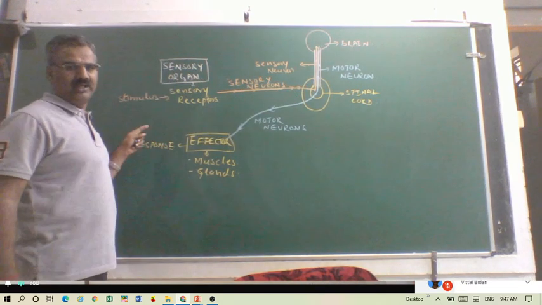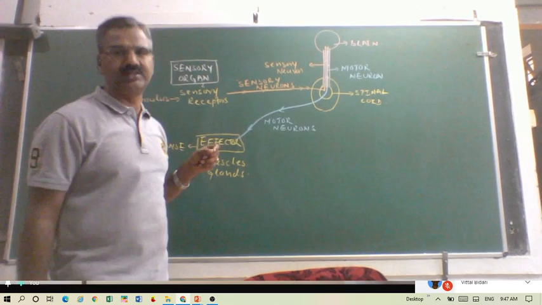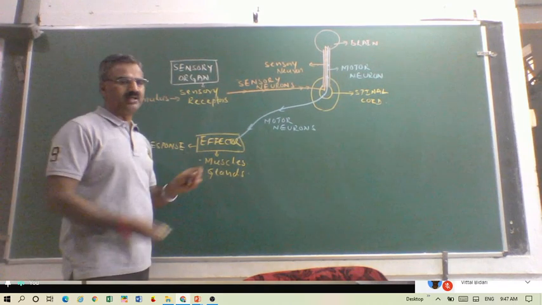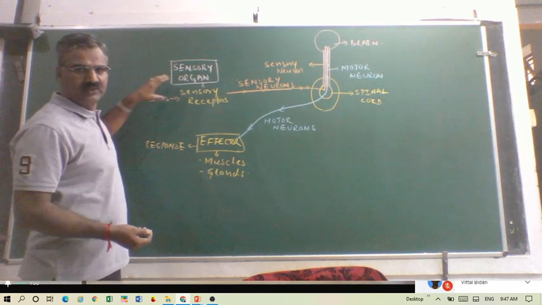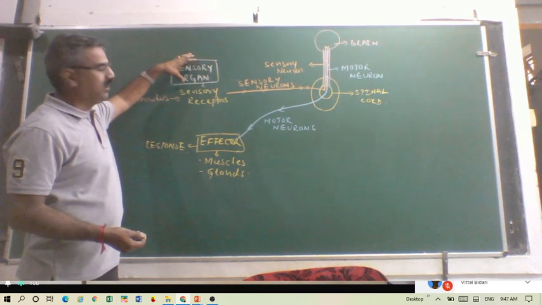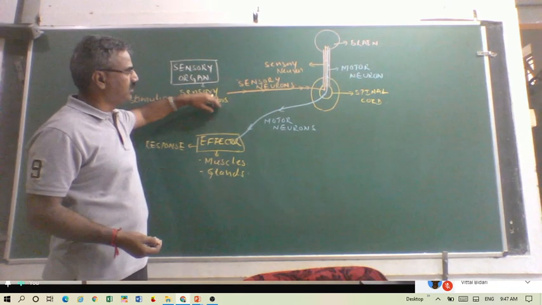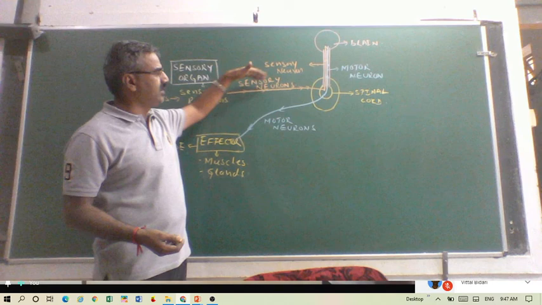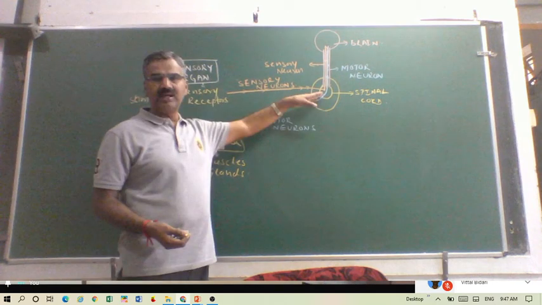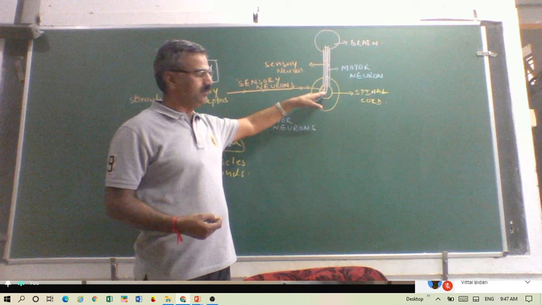This is the normal pathway. In normal circumstances, the stimulus is received by the sensory receptors present in the sensory organs, and through the sensory neurons they are transmitted. They are converted into nerve impulses, taken to the spinal cord, and from there to the brain, where the information is processed.